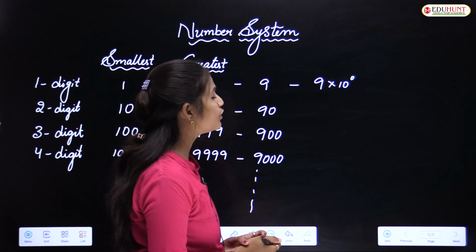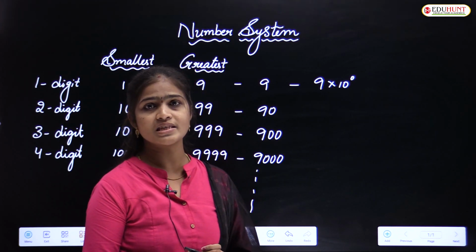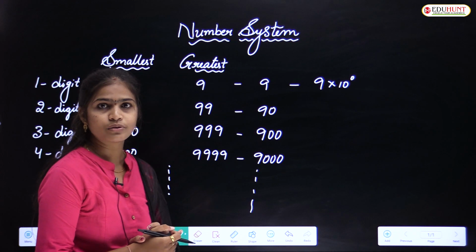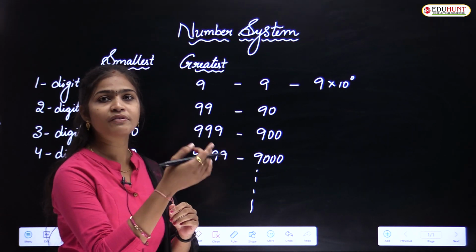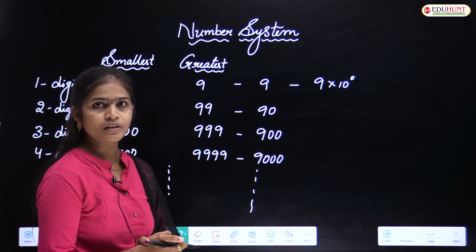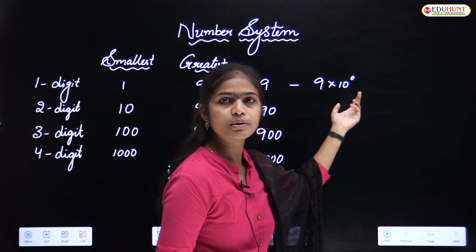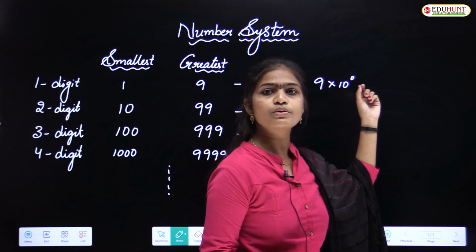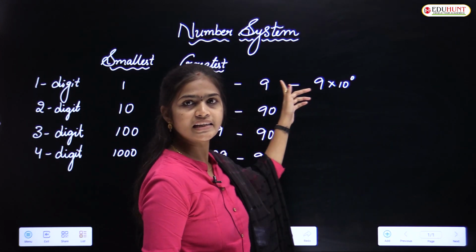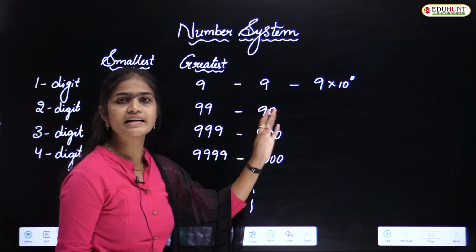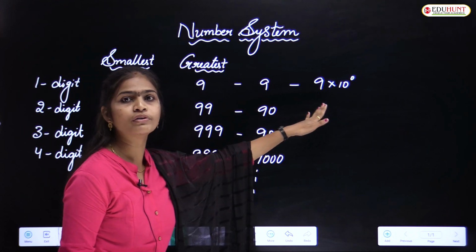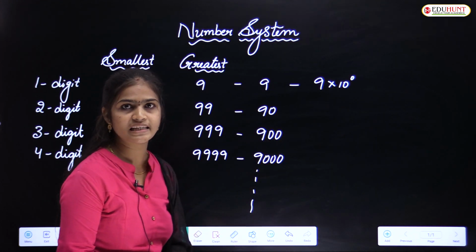So 9 into 10 to the power of 0 in the exponents concept. The basic rule is that anything to the power 0 is equal to 1. So again 9 into 1 is equal to 9. So the value of 10 to the power of 0 is 1, and 9 into 1 is again 9 only, no? That's why I wrote this in the form of 9 into 10 to the power of 0.